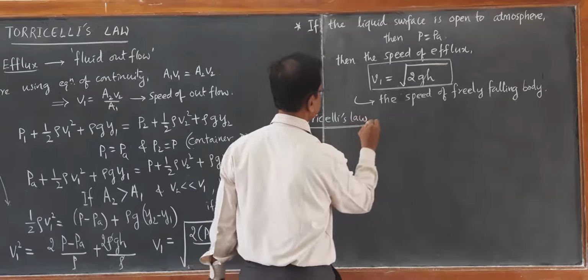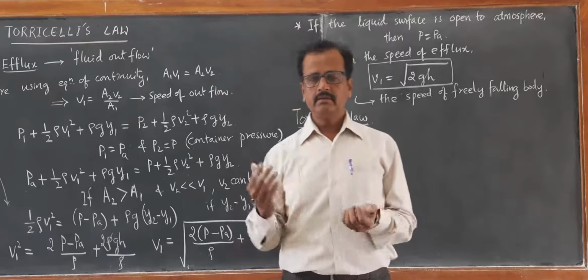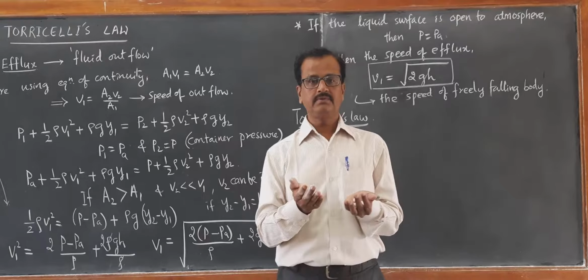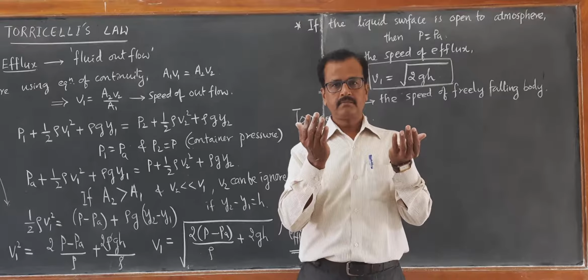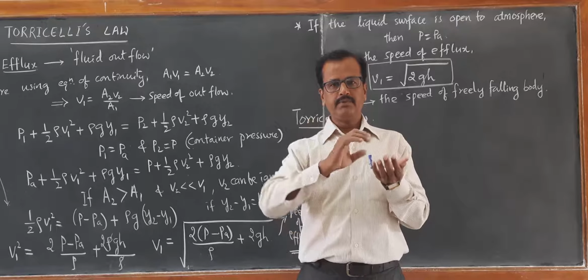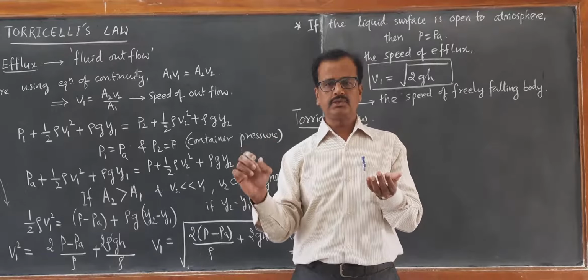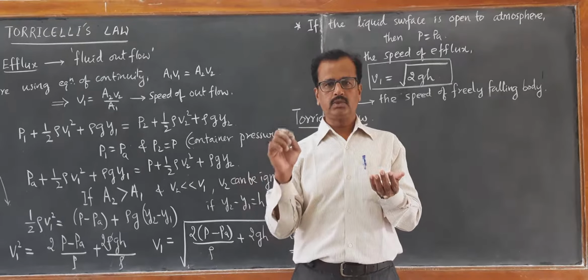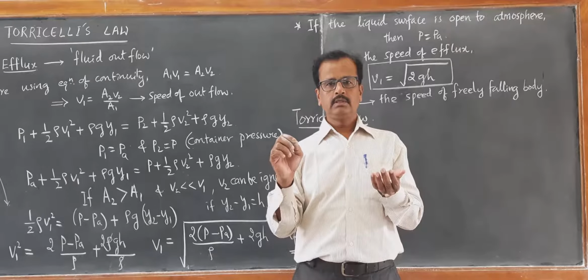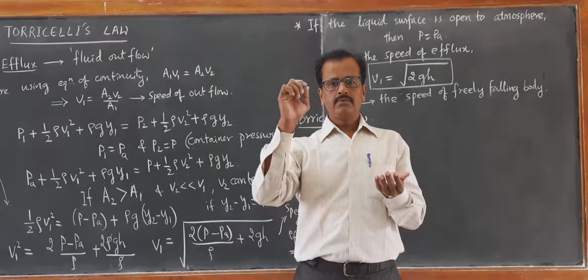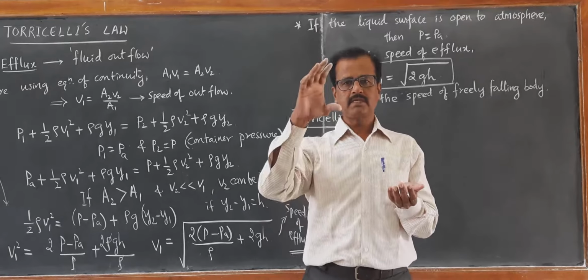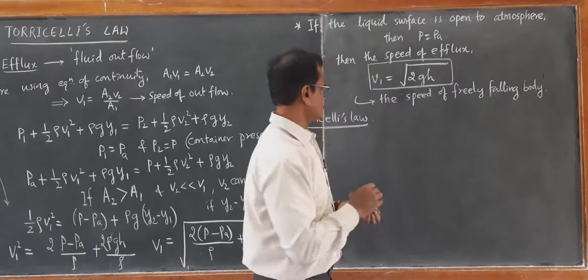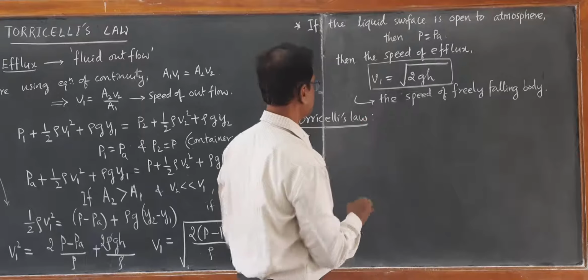Torricelli's law states that when the upper surface of the liquid is open to the atmosphere, then the speed with which the liquid flows out is equal to the speed of a freely falling body from a certain height h. So that is what we call Torricelli's law.